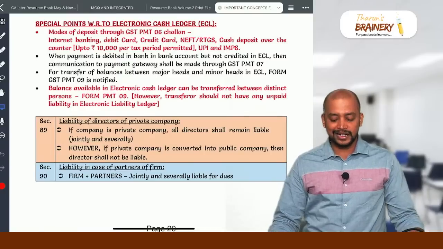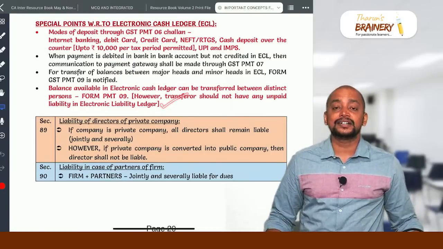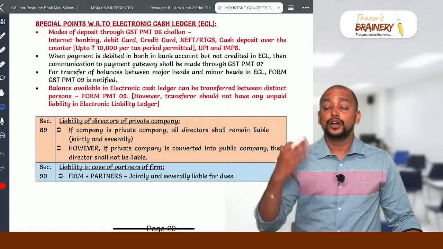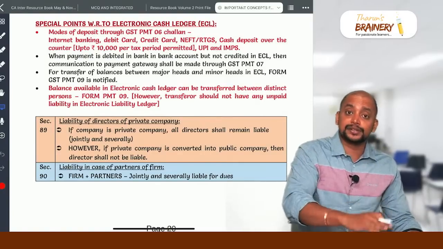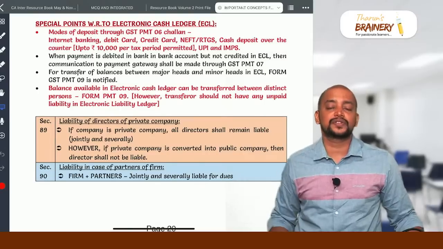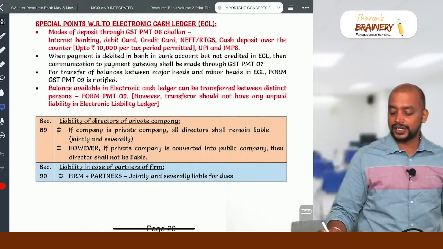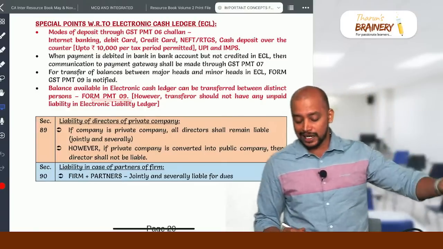And then we have one point, that is we can transfer the balances in the electronic cash ledger from one cell to another cell. Not only that, from one distinct person to another distinct person also we can transfer the balance in the electronic cash ledger. To do this transfer of balance in the electronic cash ledger, they need to use PMT-09. But one condition is there.